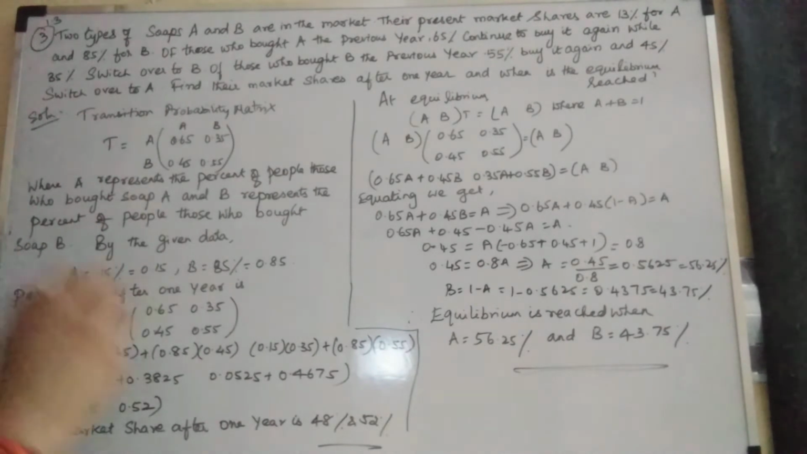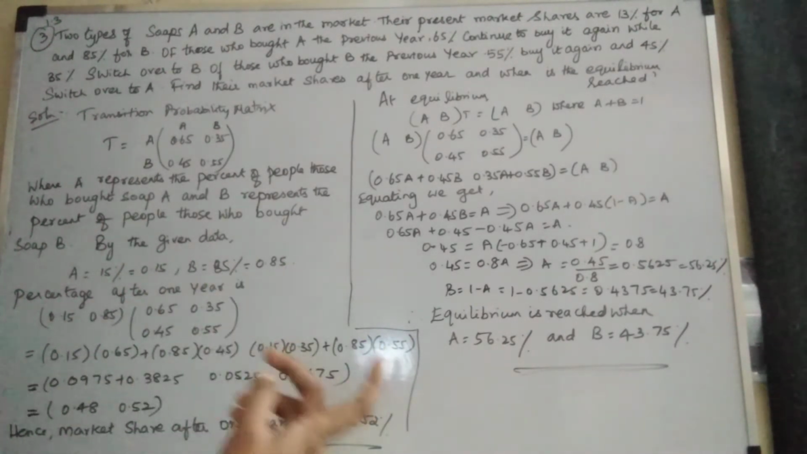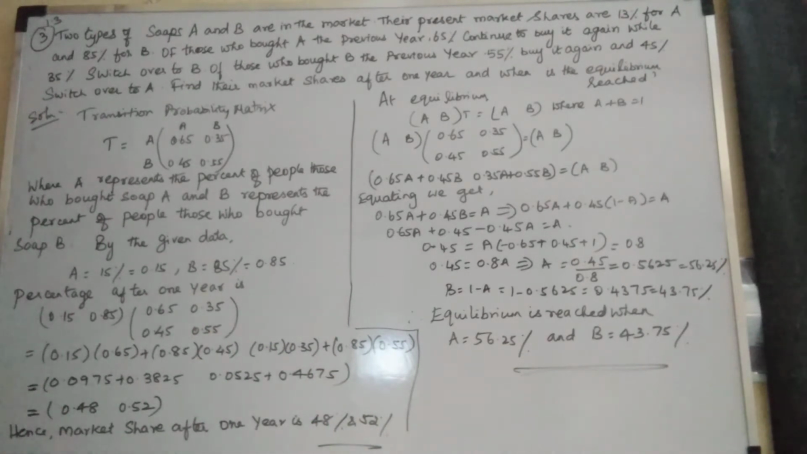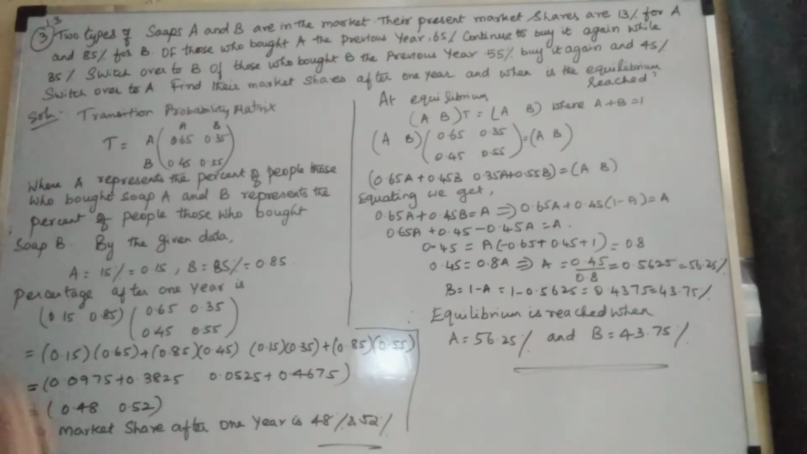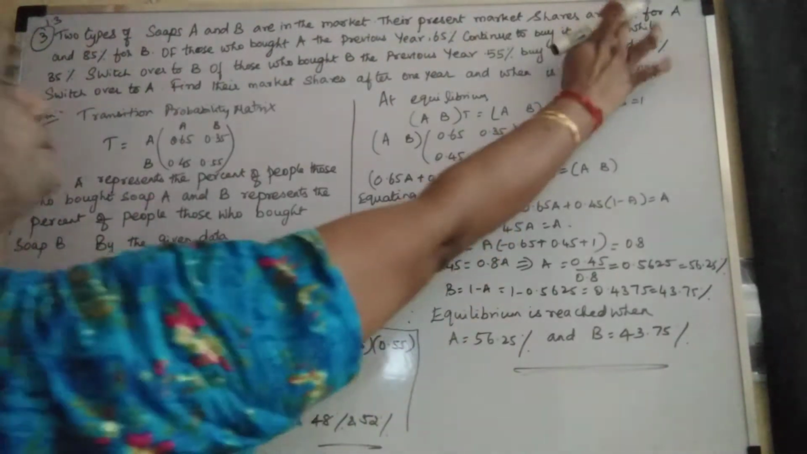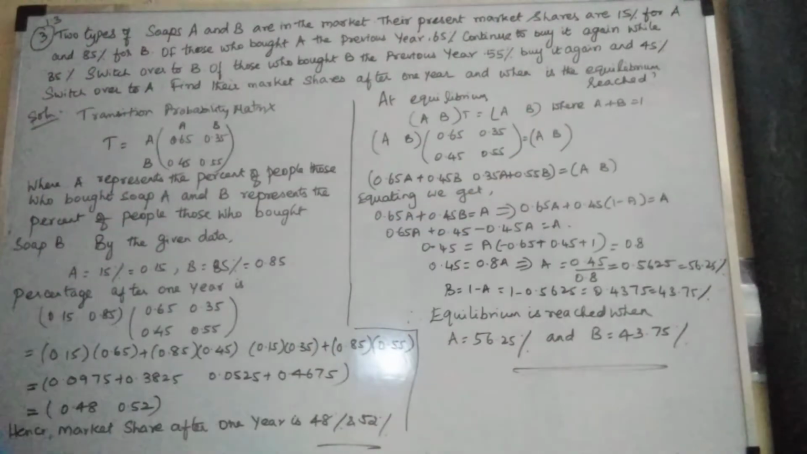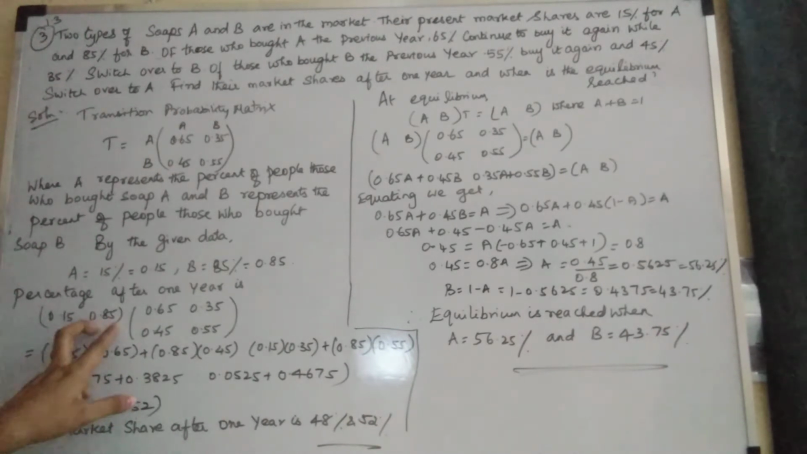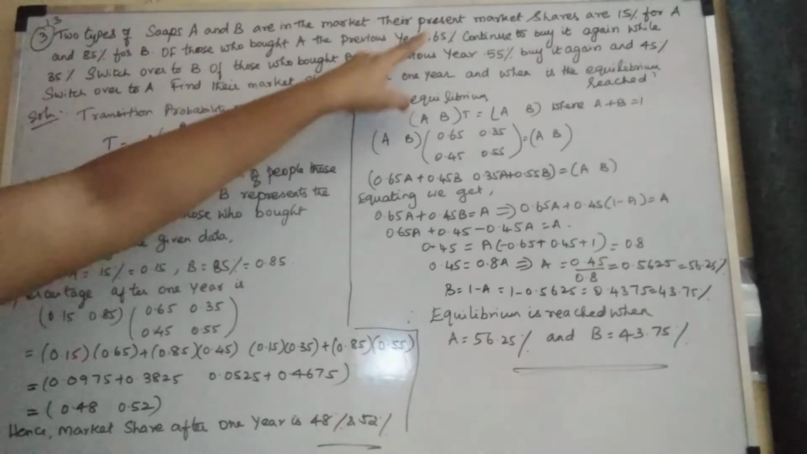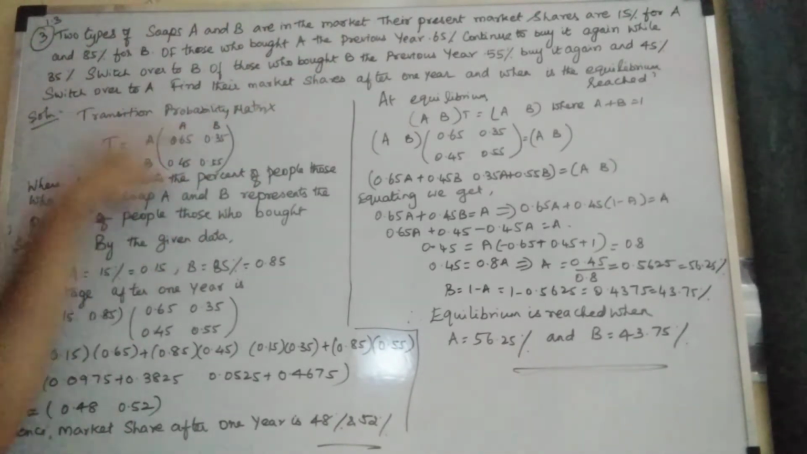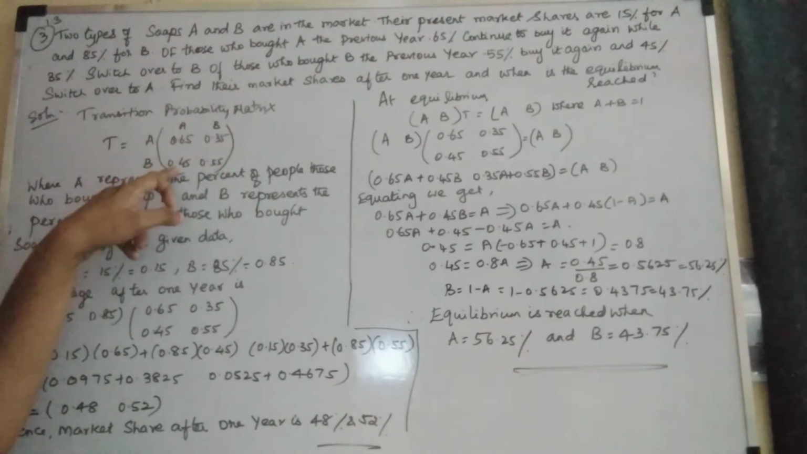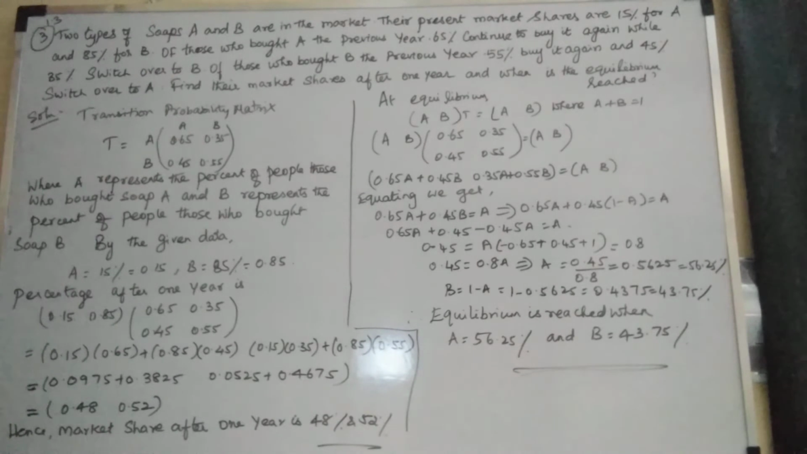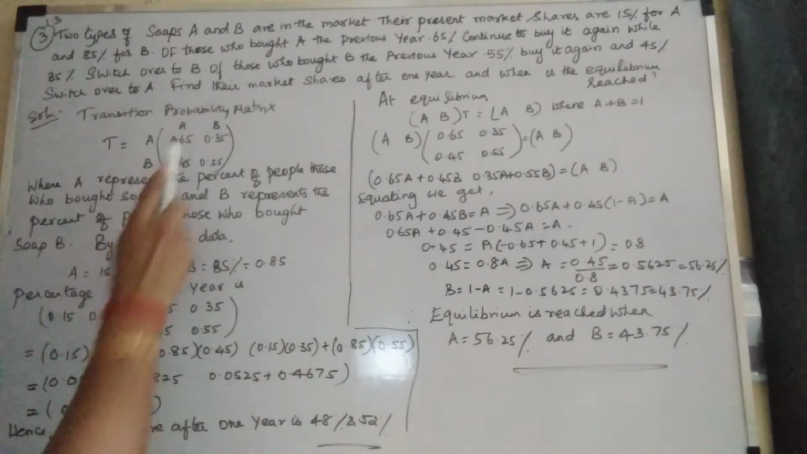Find their market shares after 1 year, and when the equilibrium state is reached. First, the given matrix: A is 15% share and B is 85% share. So the AB matrix is 0.15, 0.85, and your transition matrix is 0.65, 0.35, and then for the next year 0.45 for A and 0.55 for B. This is your transition probability matrix. When you add each row, you will get 1.